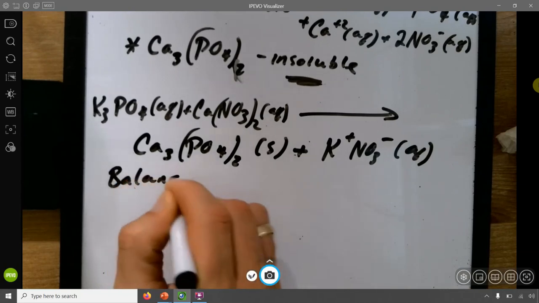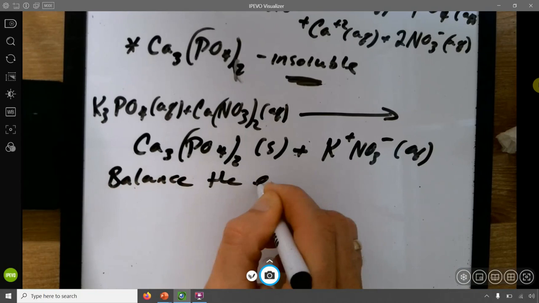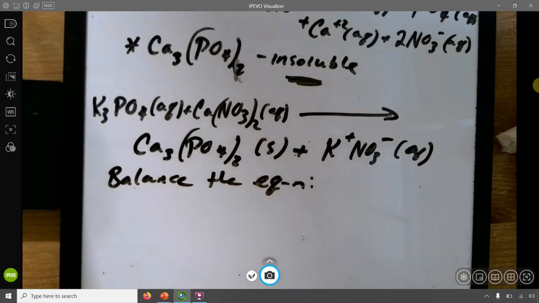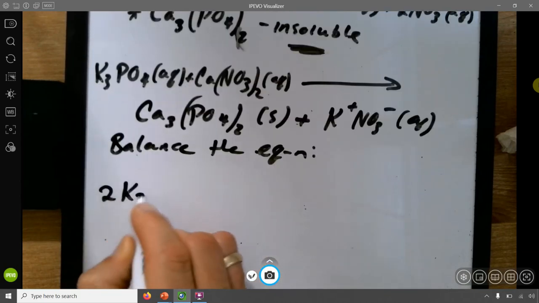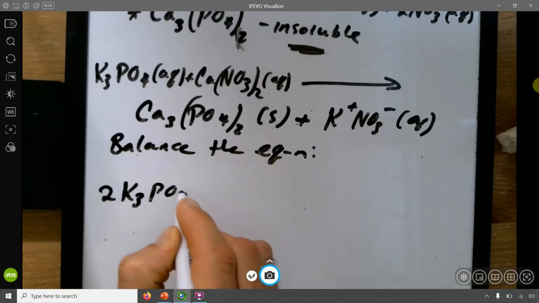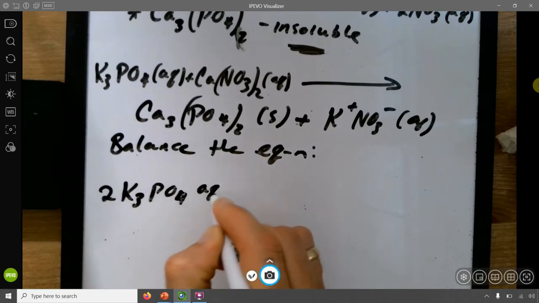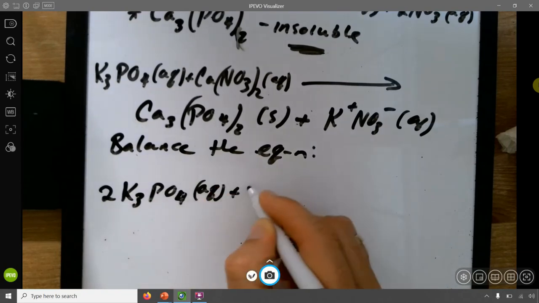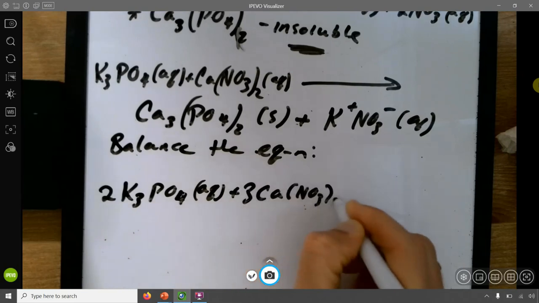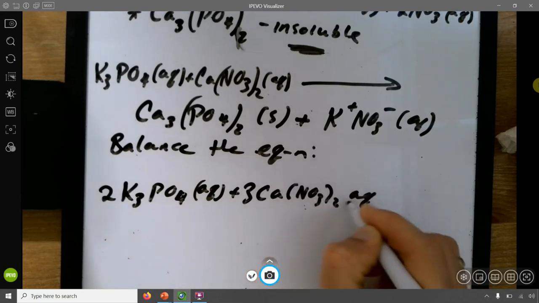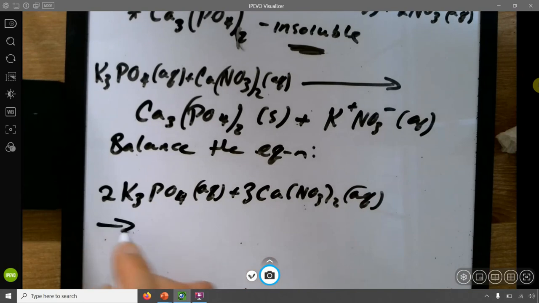Now, I'm going to balance the equation. I didn't ask you to, but I will balance the equation. And when you balance this, you get 2 of this plus 3 of this, and that will form 1 of this.